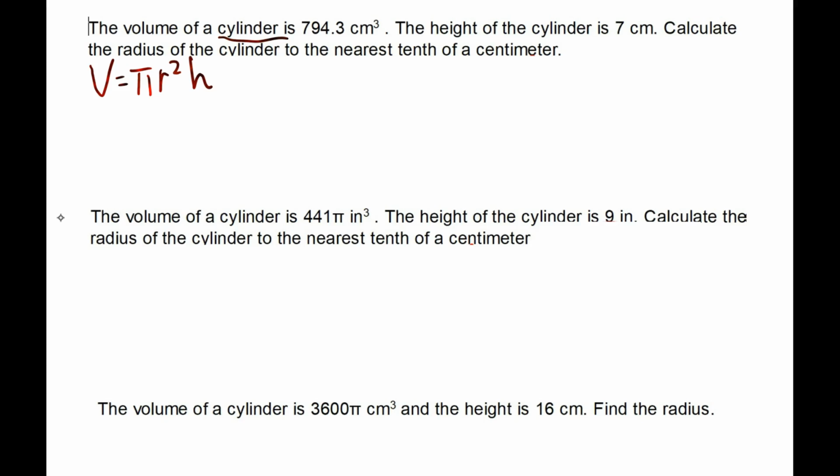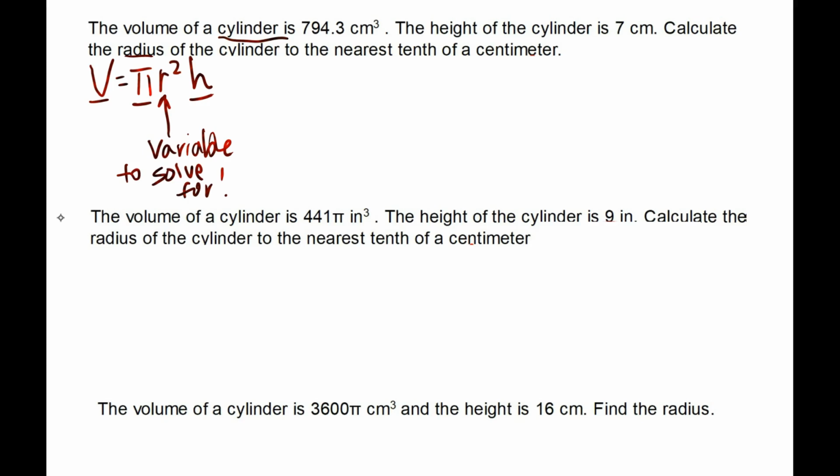All right, so it says that we're missing the radius. So everyone, we are missing this. This is the variable that we're going to solve for. Because we're missing this, that means we'll have pi, because pi will equal what? 3.14. And we'll have pi, but we'll be missing r. Because the problem says calculate the radius of the cylinder to the nearest tenth. If it's asking me to calculate it, it's really asking me to find it.